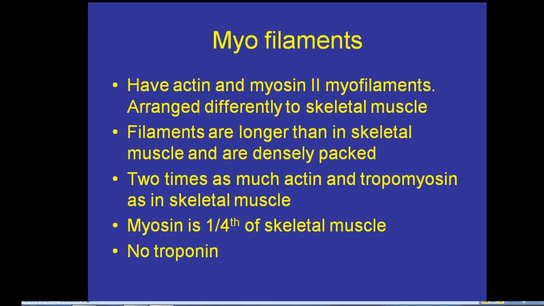In smooth muscle, filaments are longer than in skeletal muscle and are densely packed. And second, there is two times as much actin and tropomyosin as in skeletal muscle. The myosin is one fourth of that in skeletal muscle, and there is no troponin. These are the basic differences from skeletal muscle.